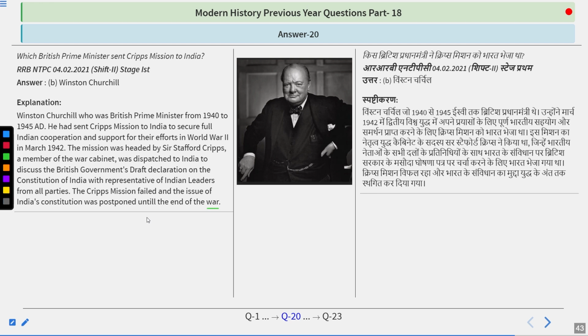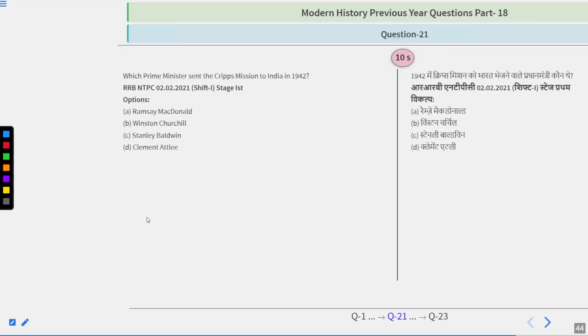Winston Churchill was a very famous Prime Minister of Britain, and he was also the one who did not bow down in front of the German troops; he thought that we should fight, and that is how he won.